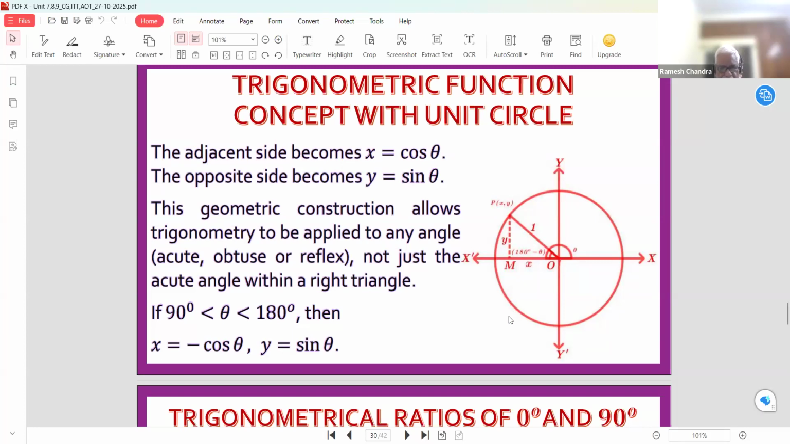So here we will discuss trigonometrical ratios and trigonometrical functions.